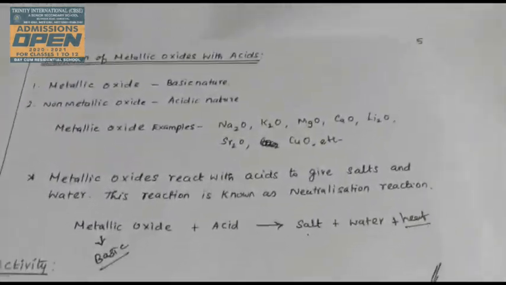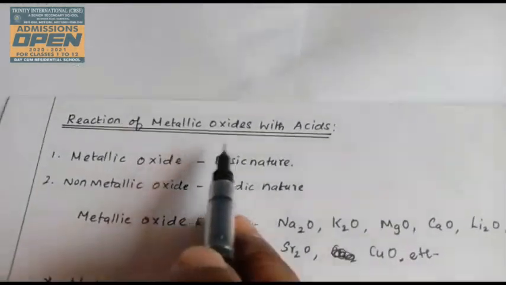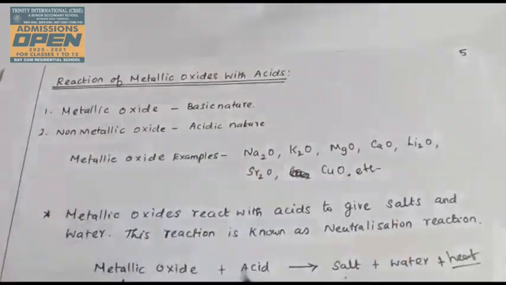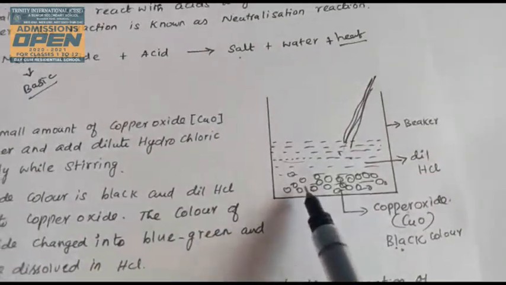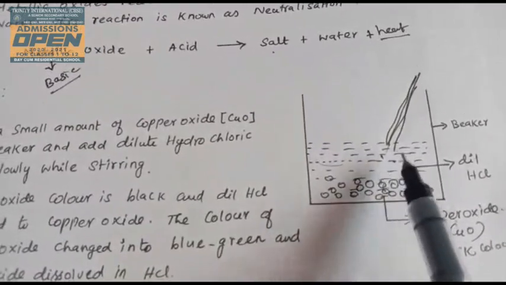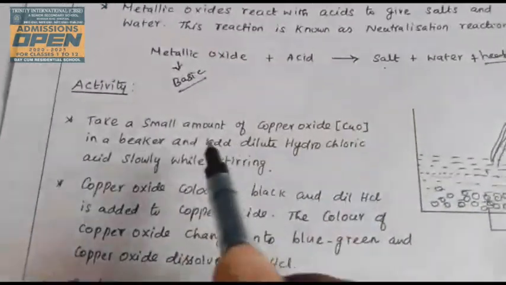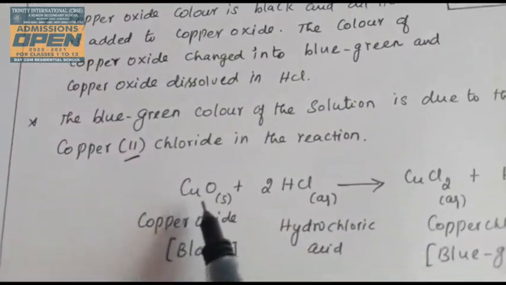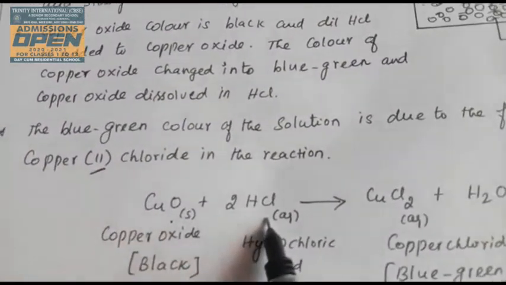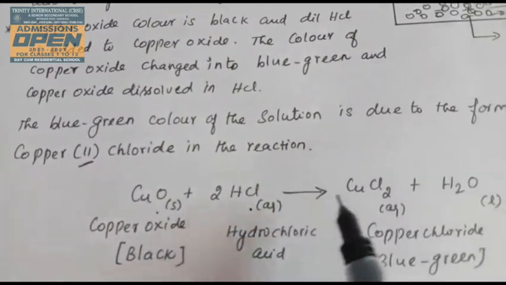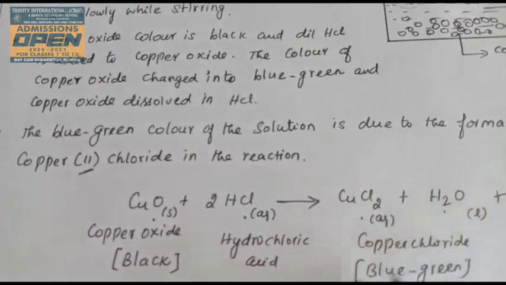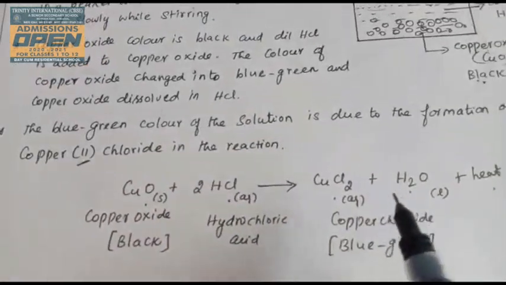So these are the reactions of metal oxides. Metal oxides are basic in nature and react with acids. Copper oxide reacts with acids to form salt and water. Copper oxide is basic and reacts with hydrochloric acid, which is acidic, to form copper chloride and water, and heat is released. So this is basic in nature.